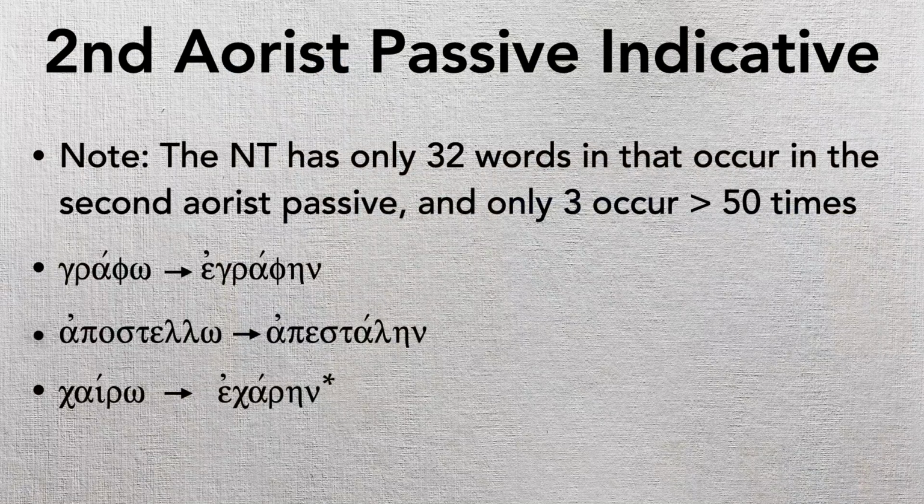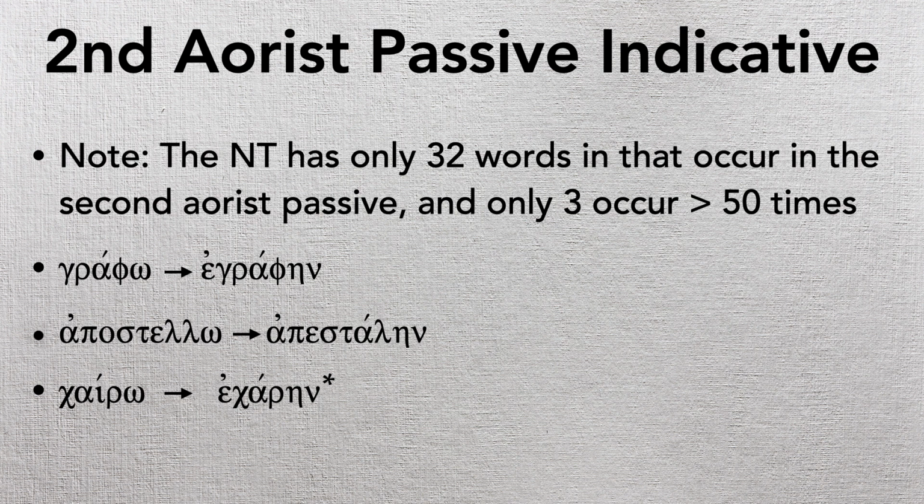We've got tools to help us in times like that. We've got checks and balances, okay? It's not like you're going to be translating a version of the New Testament without any helps or anything like that, right? So we've got things to help us, biblical software and stuff like that. Apostello is the second, which becomes apestalane. Both of those you've learned before. Again, that's hard to tell that that's passive just by looking at it. It doesn't look passive, okay?